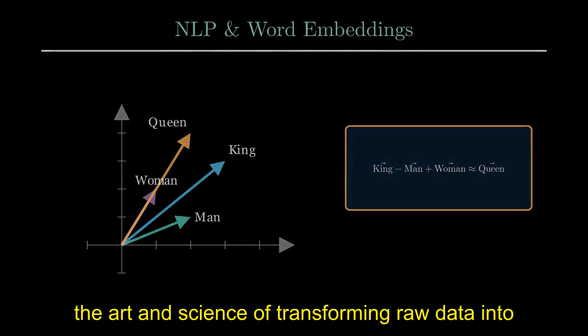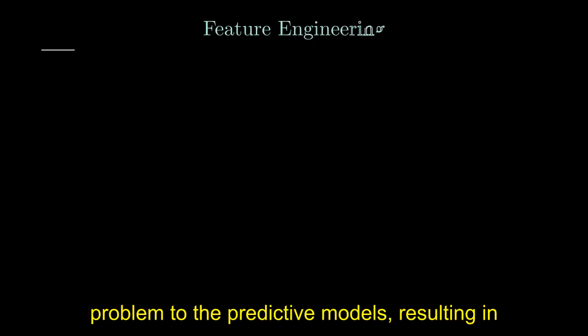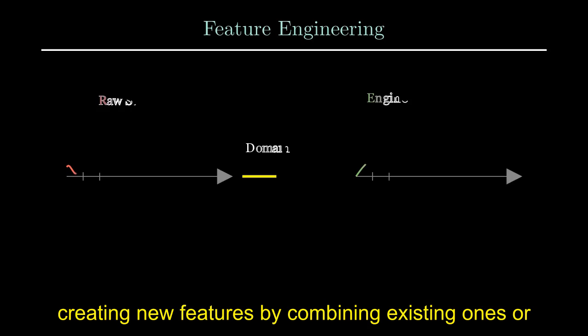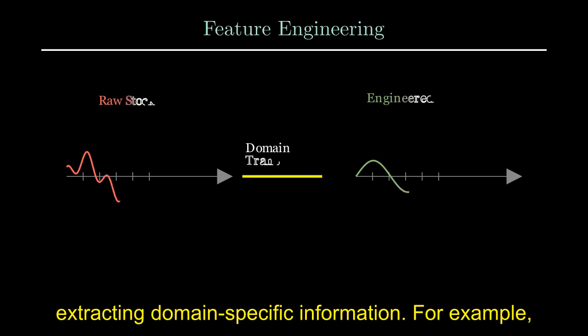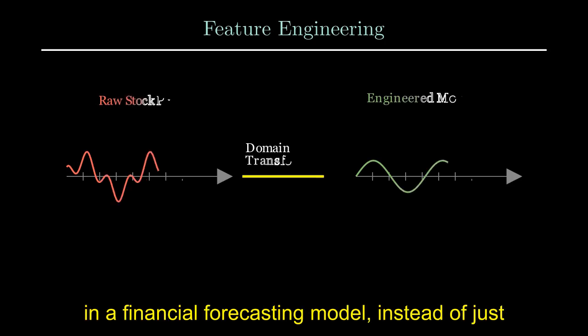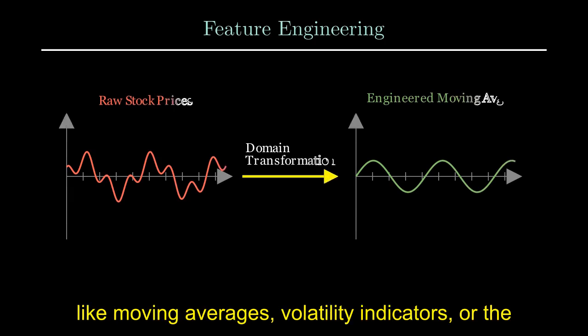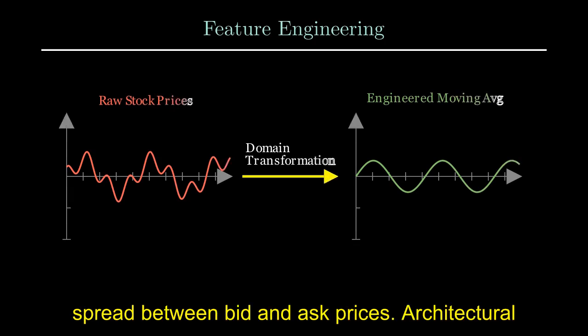Feature engineering is the art and science of transforming raw data into features that better represent the underlying problem to the predictive models, resulting in improved accuracy on unseen data. This can involve creating new features by combining existing ones or extracting domain-specific information. For example, in a financial forecasting model, instead of just using raw stock prices, one might engineer features like moving averages, volatility indicators, or the spread between bid and ask prices.